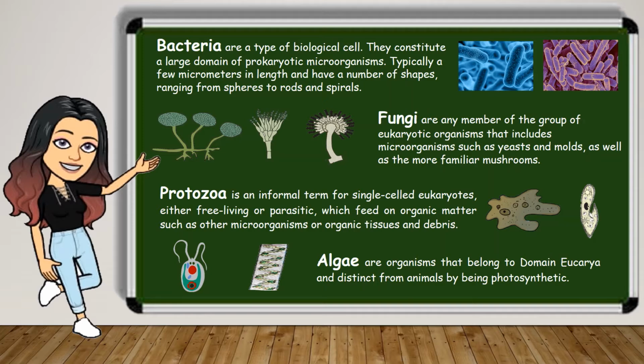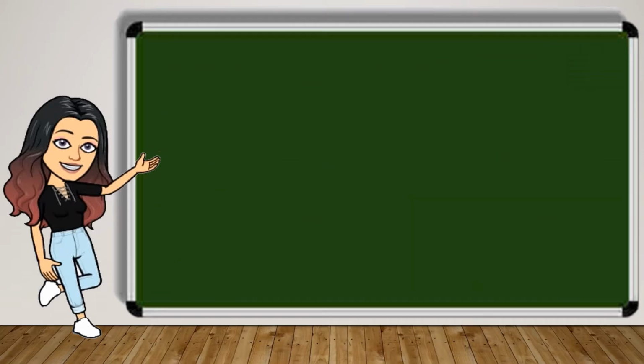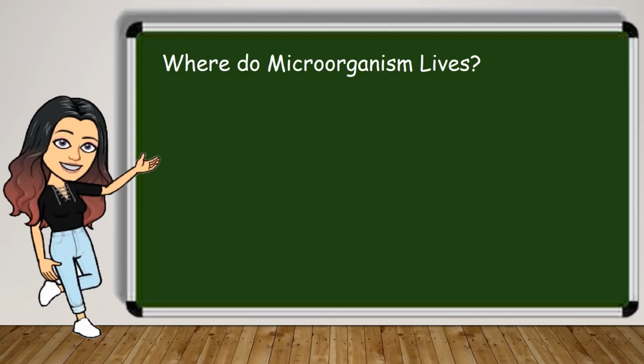These microorganisms are the main cause of several diseases. Some diseases like polio and chickenpox are caused by viruses, while common ailments like cold, influenza and cough are caused by several bacteria and viruses. Dysentery and malaria are caused by protozoans, while typhoid and tuberculosis are bacterial diseases. Now, as you know, microorganisms are somewhat harmful. But where do microorganisms live?